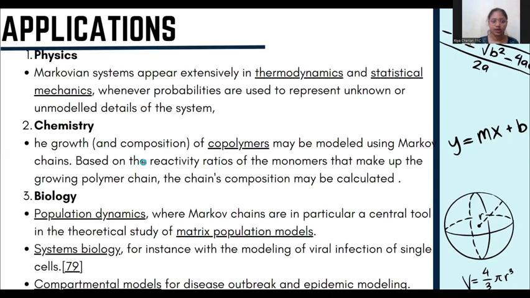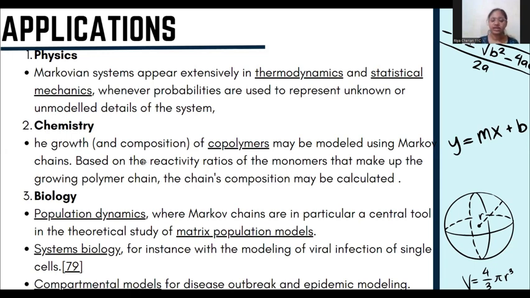The applications are, first, physics. Markovian systems appear extensively in thermodynamics and statistical mechanics, wherever probabilities are used to represent unknown or unmodeled details of the system. Next, chemistry. The growth of copolymers may be modeled using Markov chains based on the reactivity ratios of the monomers that make up the growing polymer chain. The chain's composition may be calculated.